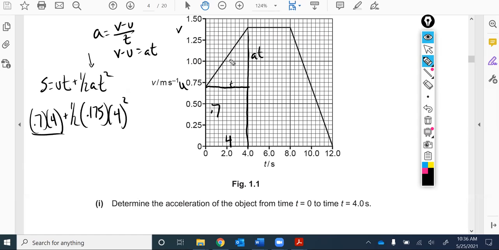So if we take the area of a triangle and just realize it's 1/2 base times height, that's where we get the 1/2 at squared. The area of this is 1/2 at squared. It's not immediately obvious to see where that at comes from, right? But if you look at the definition of acceleration, then it is pretty clear. And again, since we've already calculated acceleration, we could solve it that way. 1/2 base times height.